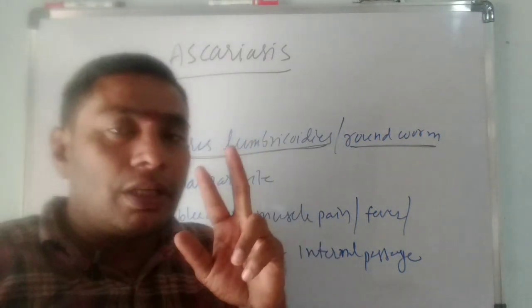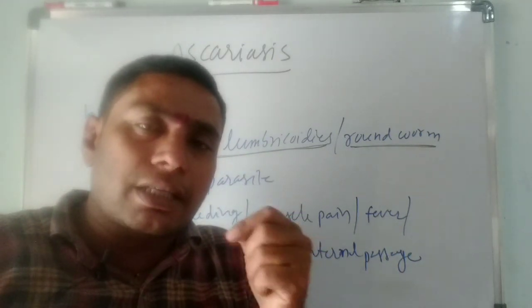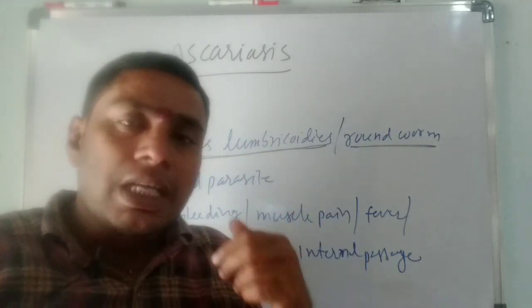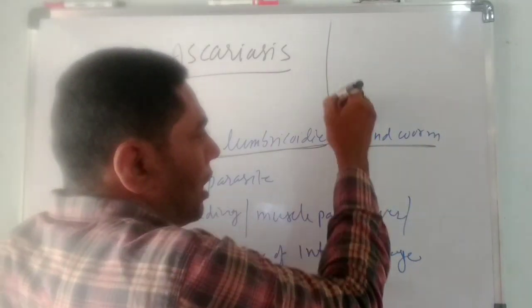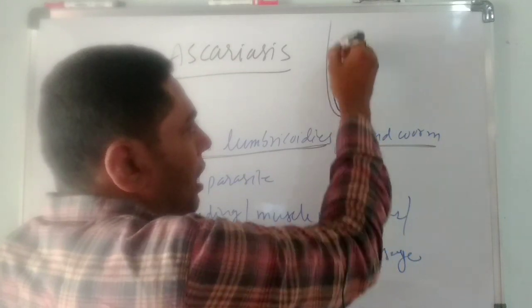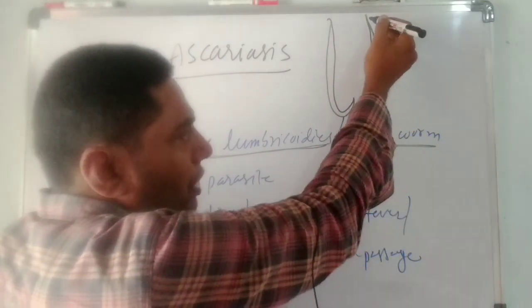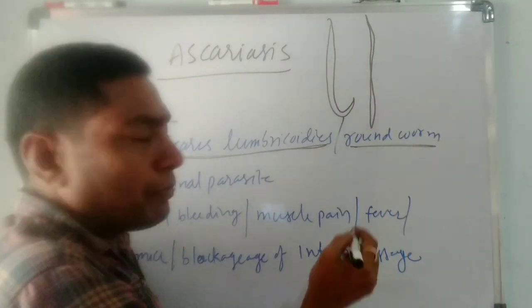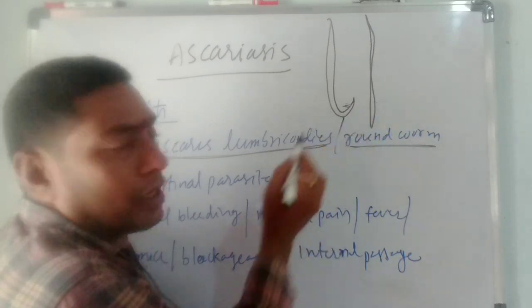Ascaris also shows sexual dimorphism. The female Ascaris is longer, and both of its ends are sharp.